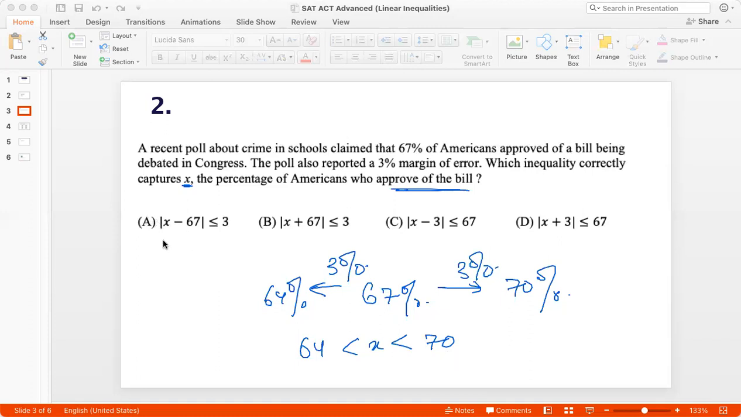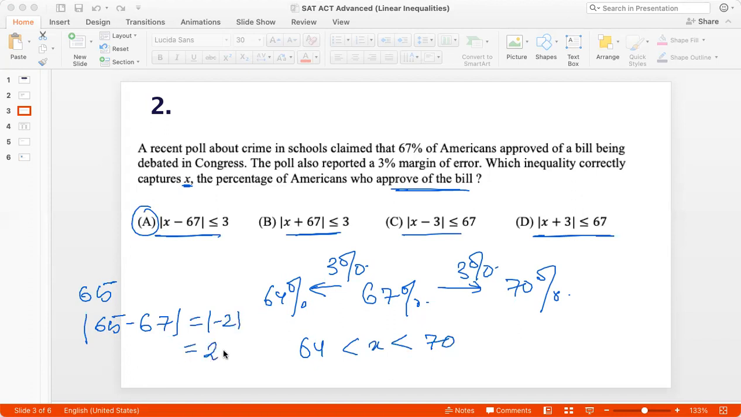So I have an absolute value inequality in the options, right? So let me first work with option A. Let's say I take any value in this range. Let's say I take 65. Then modulus of 65 minus 67 is modulus of -2, which is 2, and that is less than 3. Let me take 69. Modulus of 69 minus 67 is modulus of 2, which is 2, which is also less than 3. So I notice that A seems to satisfy what I'm looking for.